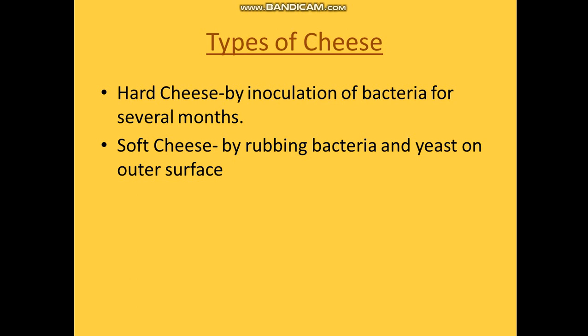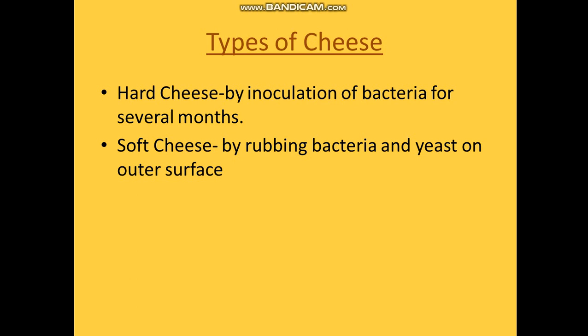The one is the hard cheese, which is produced by inoculation of the bacteria. Bacteria is allowed to grow in the cheese for several months, so it becomes a hard kind of cheese. And the second kind is a soft cheese, in which the bacteria or the yeast is just rubbed on the outer surface, and it is not allowed to grow inside for a longer duration of time.